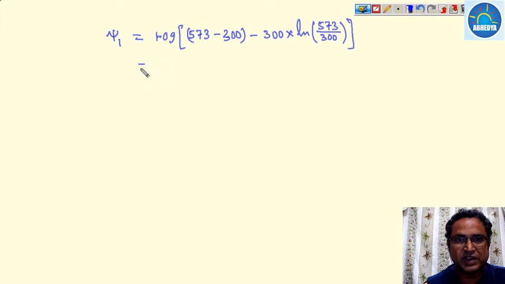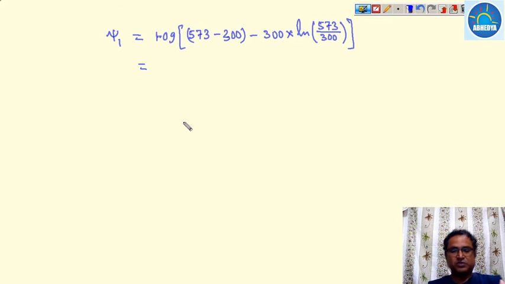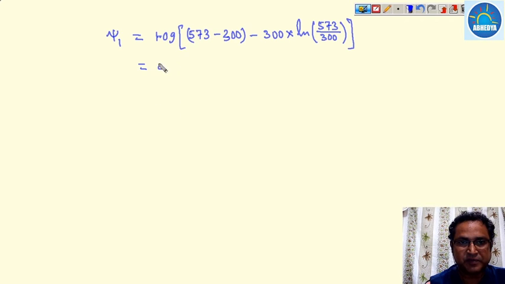Once you calculate it, this value comes out to be 85.97 kilojoule per kilogram. This is the initial exergy of the product.